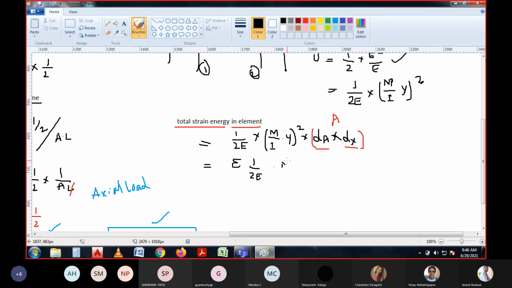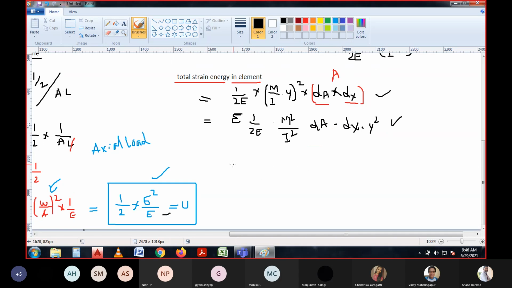So how we could write it is M square by I square, dA, dx, and the remaining is y square, right? So this is the total strain energy in the element. There are many elements, so for that reason I am taking the summation of the total strain energy in the element, right?